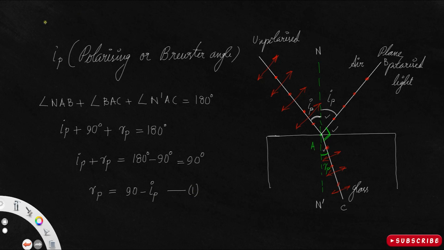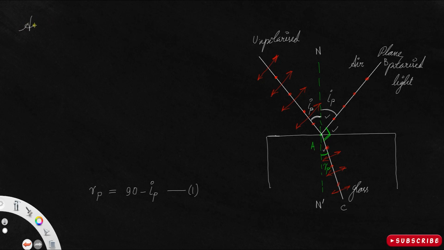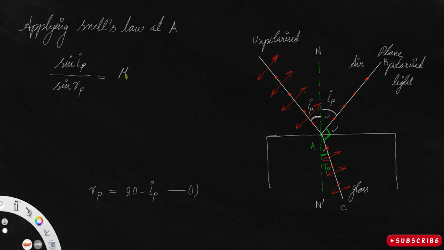Now applying Snell's law at the point A, we know sine of angle of incidence, sine IP, by sine of angle of refraction, sine RP, is equal to the refractive index.